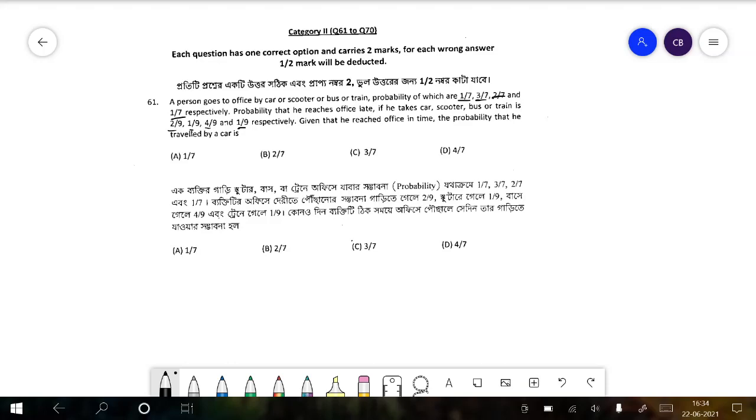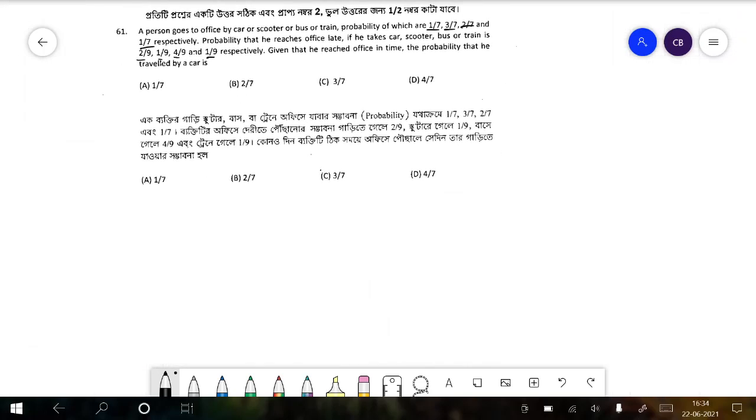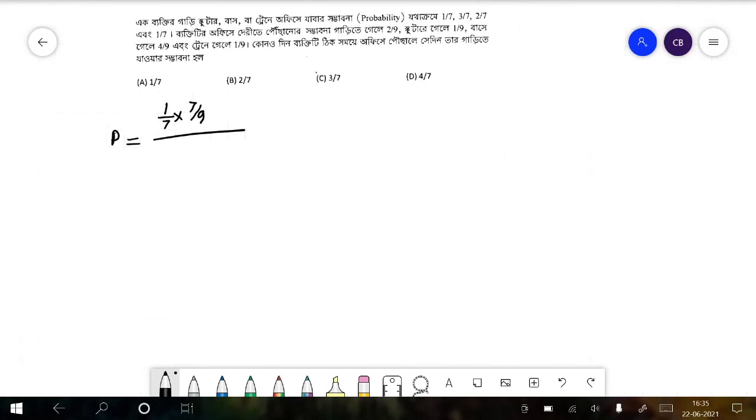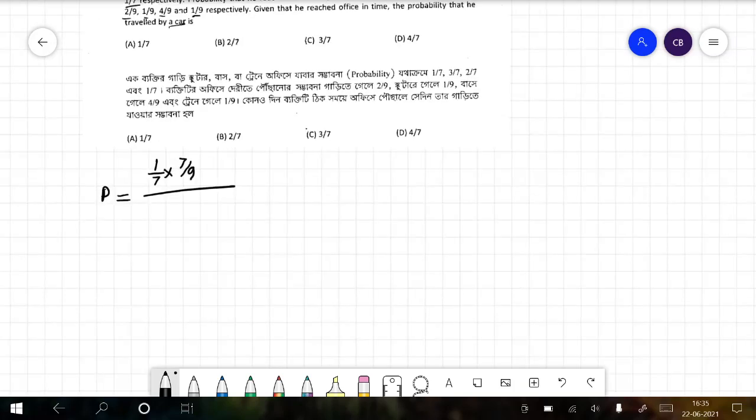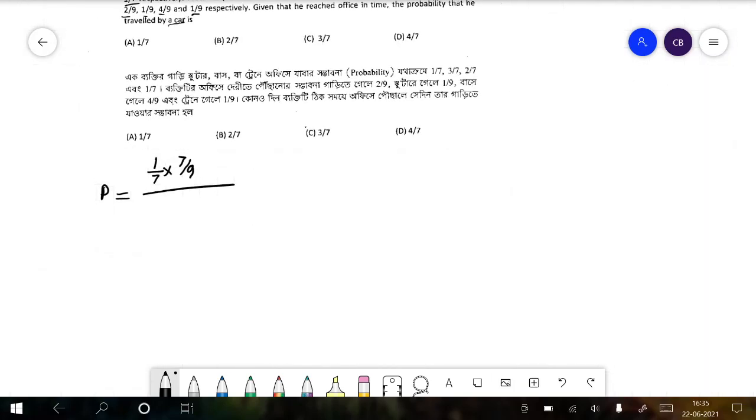So for this we use the Bayes theorem, in which we find the probability in the specific condition that is given, traveled by car. In the case he traveled by car, the probability that he reached the office in time is 1 by 7 times 7 by 9, divided by the summation of the probabilities of all the vehicles he could have taken times the probability that he would have reached on time.